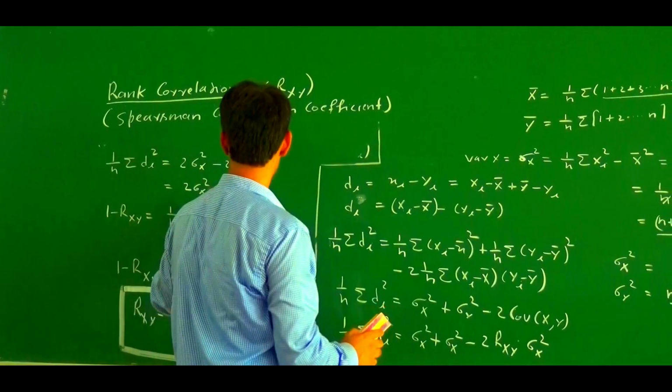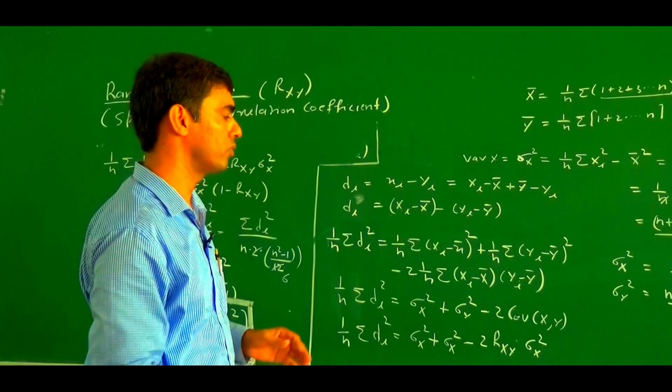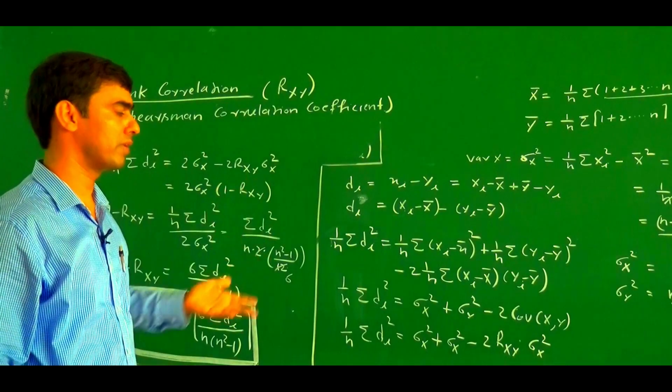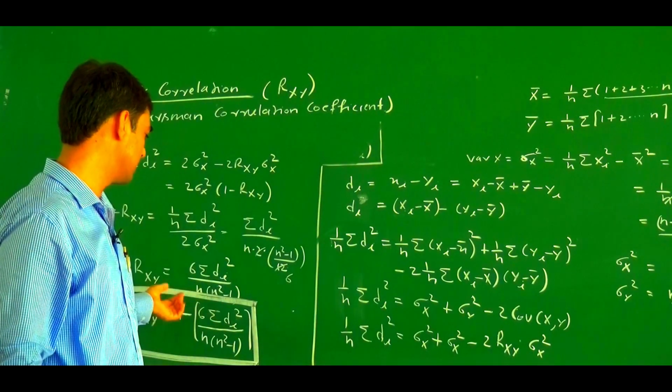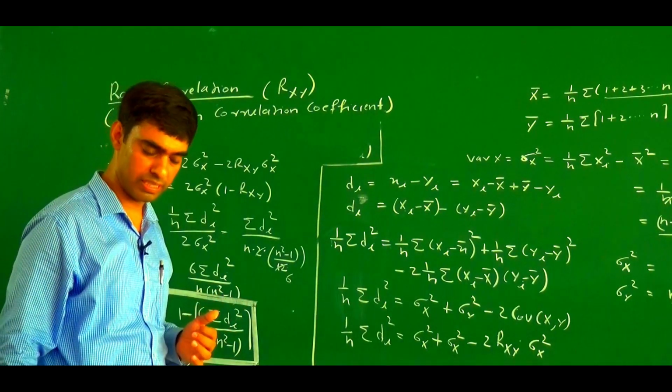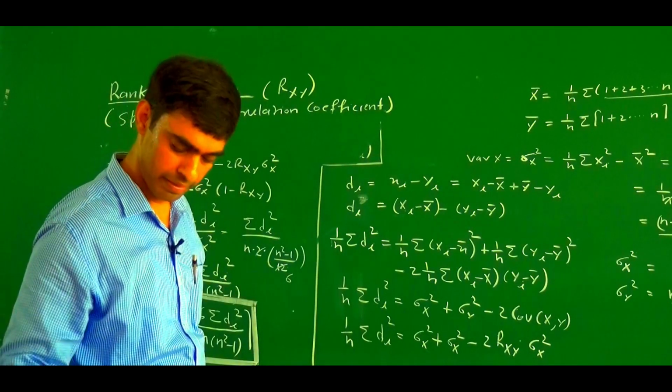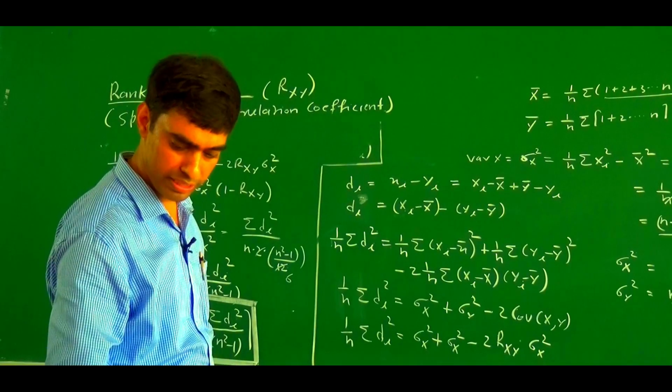So this is the derivation of the rank correlation coefficient, meaning the Spearman correlation coefficient. How do we find the correlation coefficient if the ranks of two individuals are given? If the rank is not given, then first we define the rank, then we find the rank correlation coefficient.